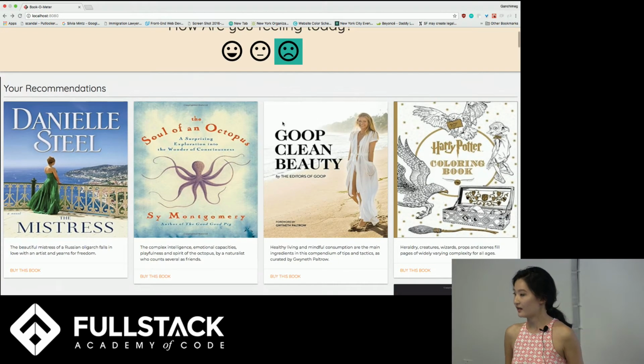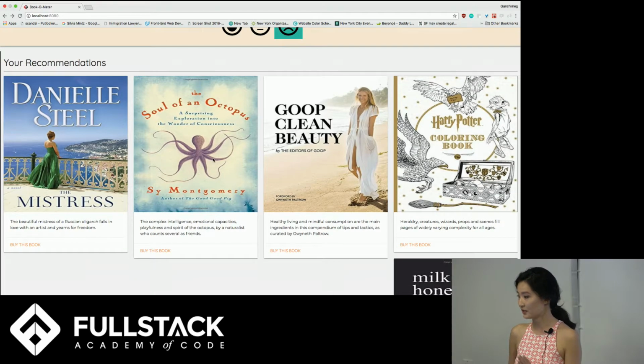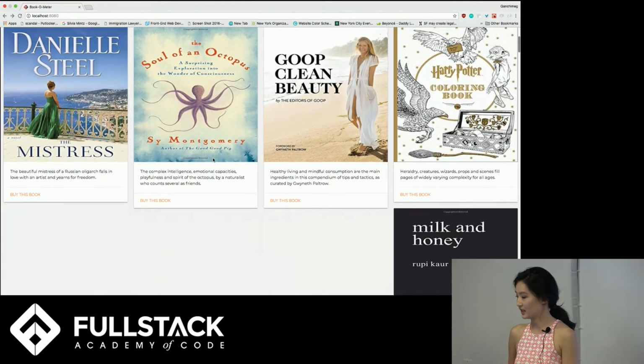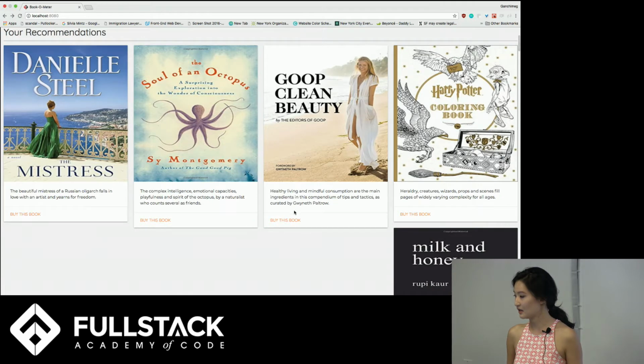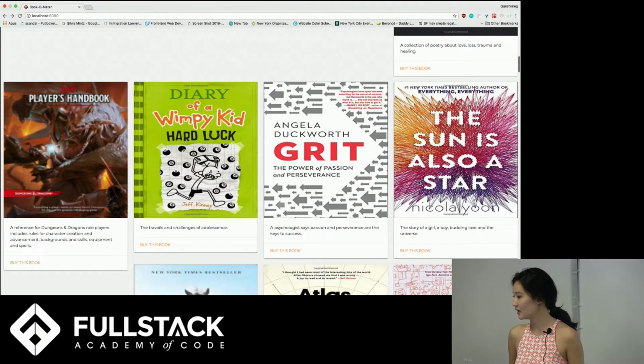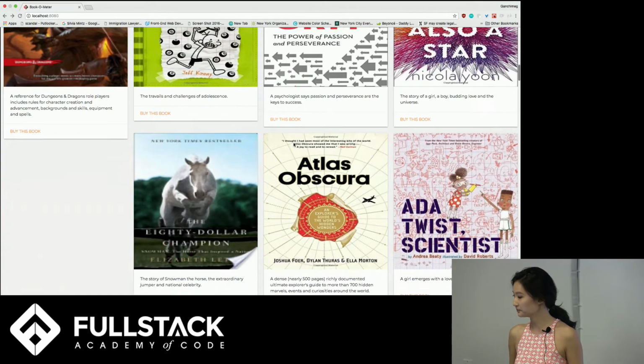So the way I have it here is the most positive books are in order, where the most positive books are first, down to the least positive. So most of the positive books here, as you can see, are Clean Beauty, Harry Potter's coloring book, Milk and Honey. A lot of children's books are deemed positive as well.